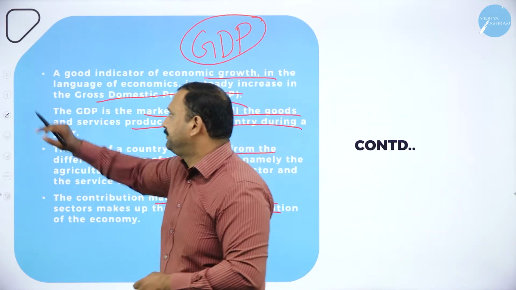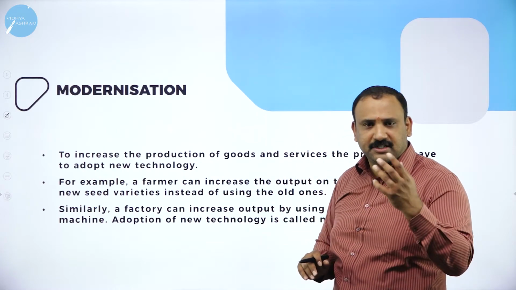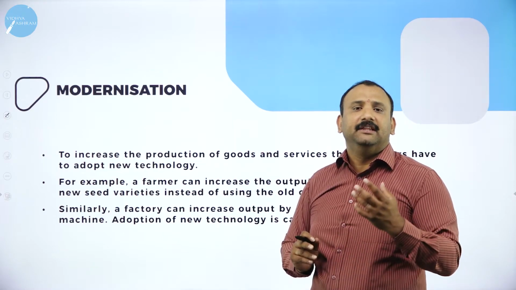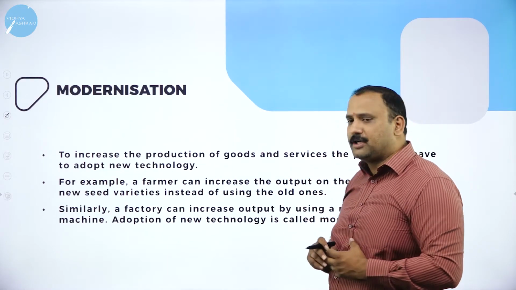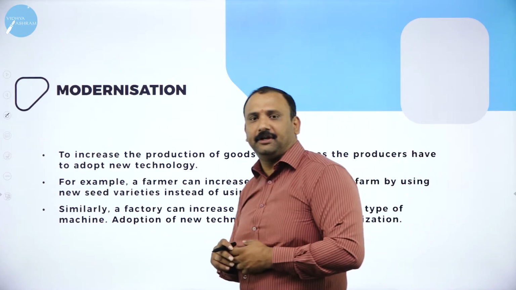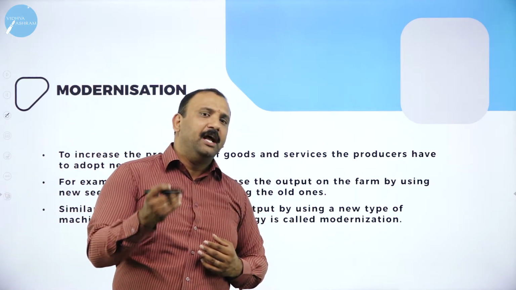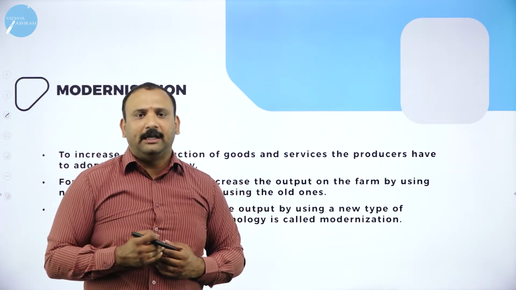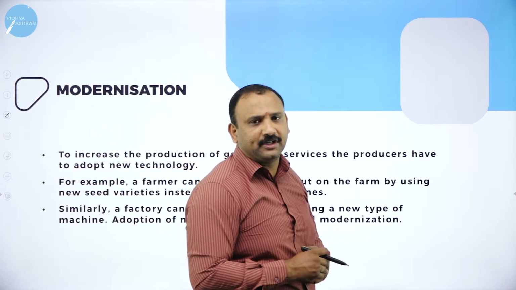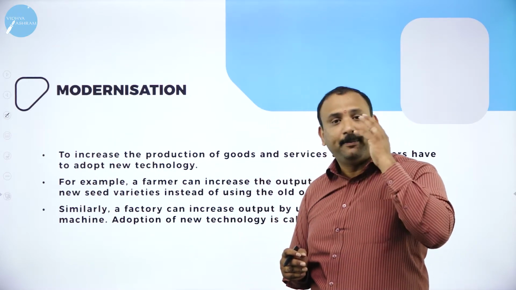Moving forward, we're going to talk about modernization. Now, this is a very, very interesting topic, the second value that we were talking about in the 5-year plan. Now, what is modernization? In order to increase the production, in order to make our country grow, you need to have the best of things in terms of technology, in terms of people, in terms of value, and in terms of growth. Modernization is not about the gadgets. Modernization is not just about the equipment, but modernization is also about the thoughts.